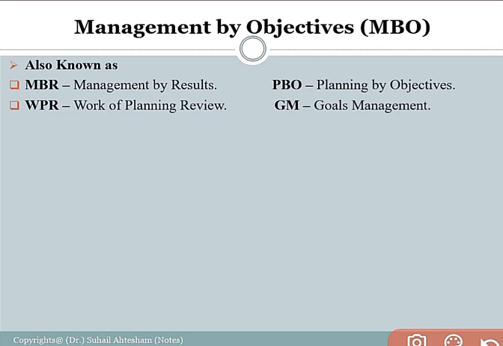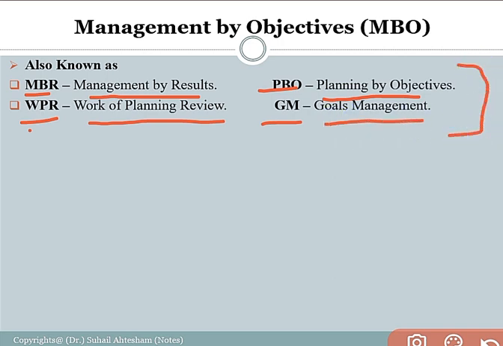There are four more names given to management by objective. First, MBR, that is management by result. Second, PBO, that is planning by objectives. Third, WPR, that is work planning review. And fourth, GM, that is goals management. So, these are the four names which are also given to management by objective or MBO.